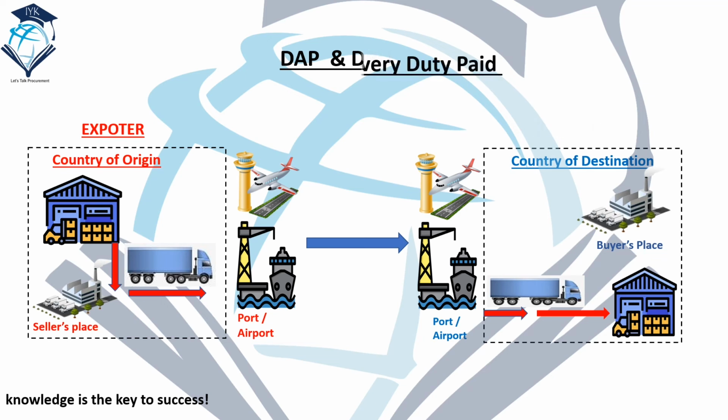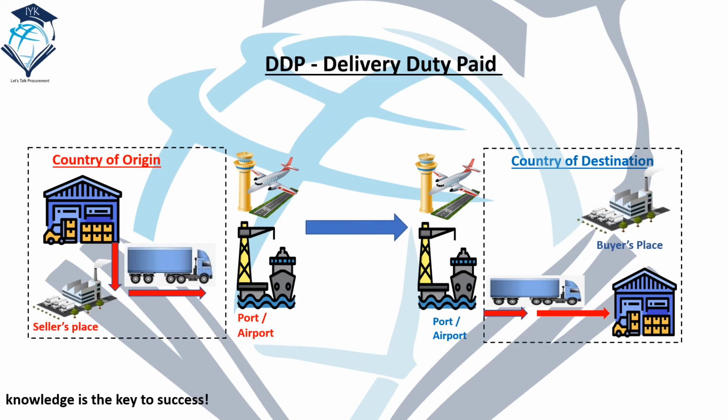Next is DDP, delivery duty paid. The seller delivers goods to the agreed place of destination. The seller assumes all cost, including import formalities, and risk, until the goods are ready for unloading at the named place of the destination. Mostly samples are sent through DDP, where the cost is paid by the seller or exporter.